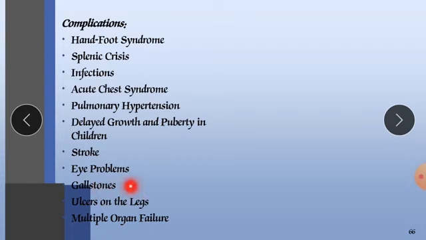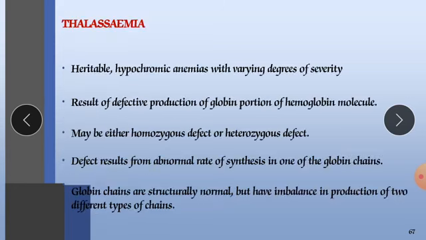Gallstones will be there. Bilirubin is stored in our gallbladder, and the hardening of that substance occurs. It is deposited, becomes hard, and produces blockage. These are called stones. Ulcers on the legs will occur. Multiple organ failure, meaning at one time lots of organs fail.